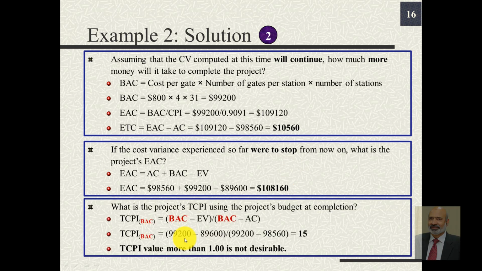Then the next question was, what is the project's TCPI using the project's budget at completion BAC? So TCPI using BAC is BAC minus EV over BAC minus AC, or we get TCPI using BAC as 15. Now TCPI value or ratio more than 1 is not desirable, and this ratio is 15.